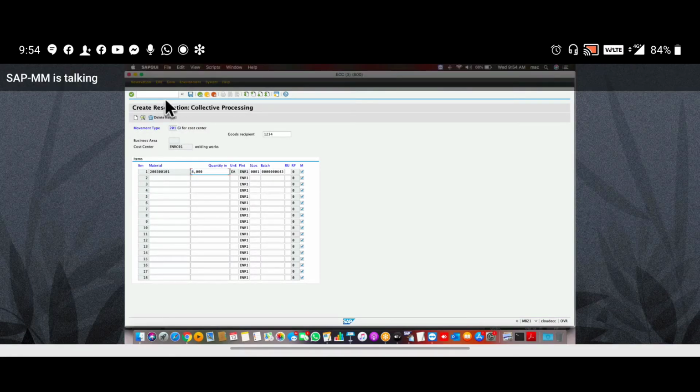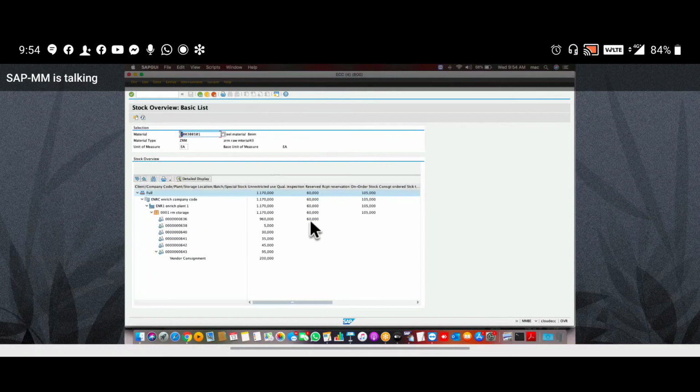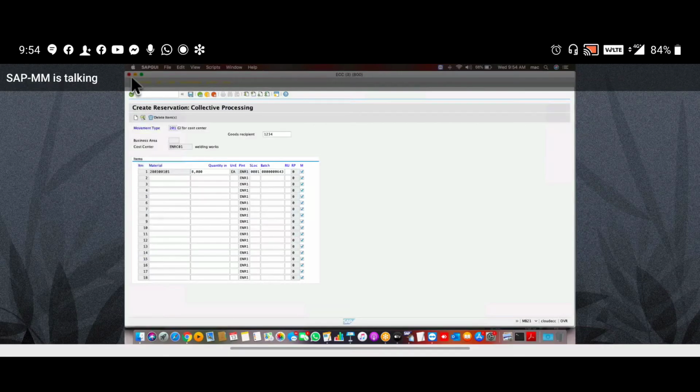Before saving, I want to show how much stock was reserved previously. In previous classes I reserved some stock for the same 101 material. Already 60 stock is blocked, and today we are blocking 8, so totally it will show 68.